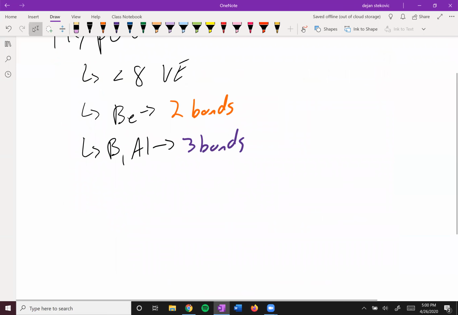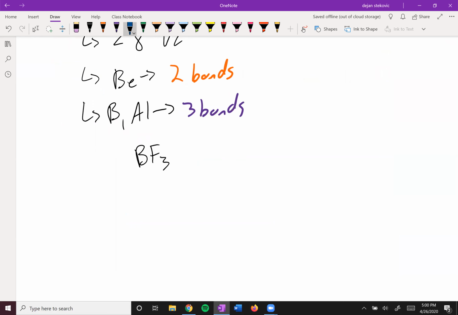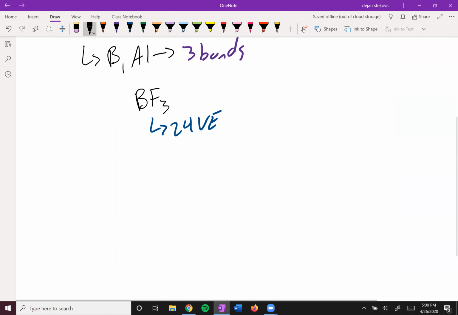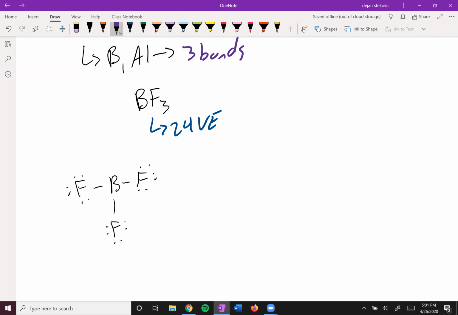So let's take a look at that. BF3, if you count the valence electrons here, you'll come up with 24 valence electrons. And so let's take a look at two possibilities of this structure. Cool. So one way we could do is just all single bonds. And then if you were to take a look at the formal charge of all of these atoms, they're 0 on all of them, right?